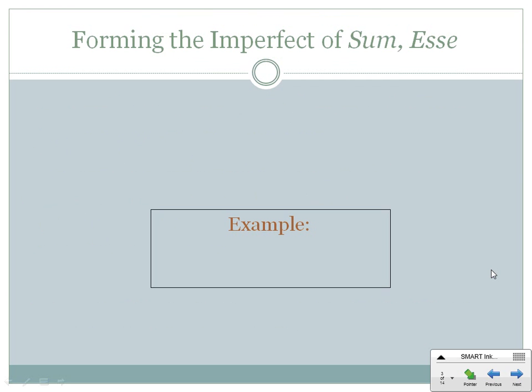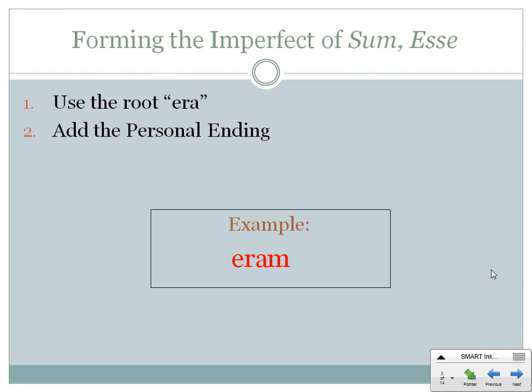In order to form sum esse in the imperfect, we are going to use the letters ERA. Now with regular verbs, we use BA to show that a verb is imperfect. In Latin, in the imperfect, to be has an A in it. And to that, we will add our personal endings. So eram, I was. It will also, as you see, use the M in the I form, just like any other imperfect verb.